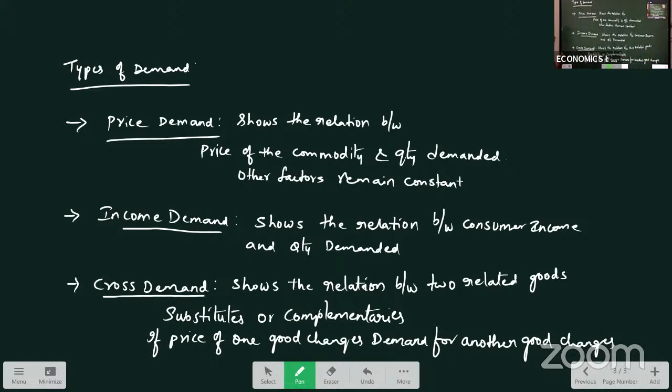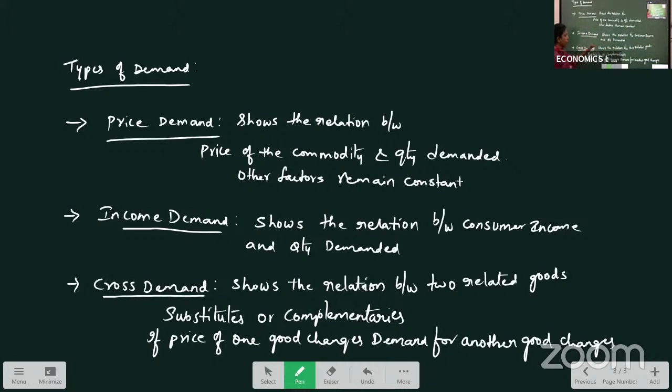So these are the 3 types of demand we are having. One is price demand, shows the relation between price and quantity demanded, means our demand changes because of change in price. Other factors remain constant. Income demand shows the relation between consumer income and quantity demanded, means our demand changes with a change in consumer's income. Other factors remain constant.